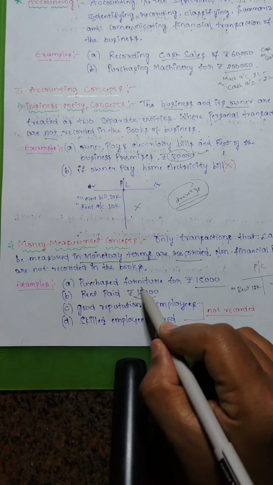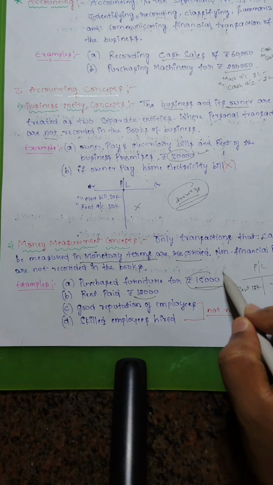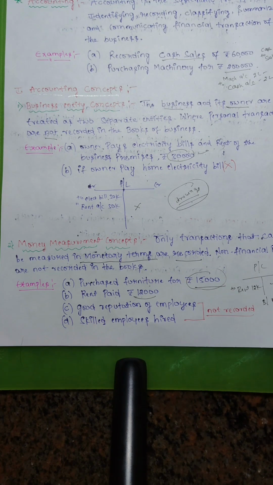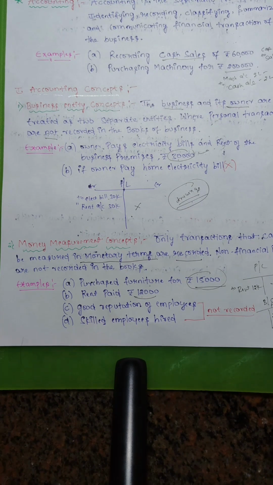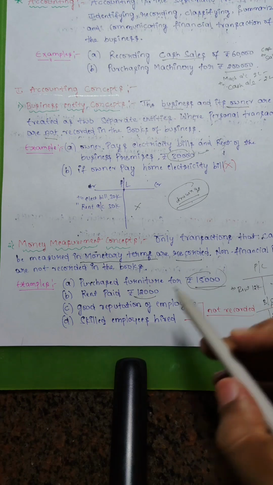Another example: purchased furniture. Yes, 15,000, monetary terms exist. So in the balance sheet, it will go on the asset side. That means furniture 15,000. Yes, monetary terms exist.